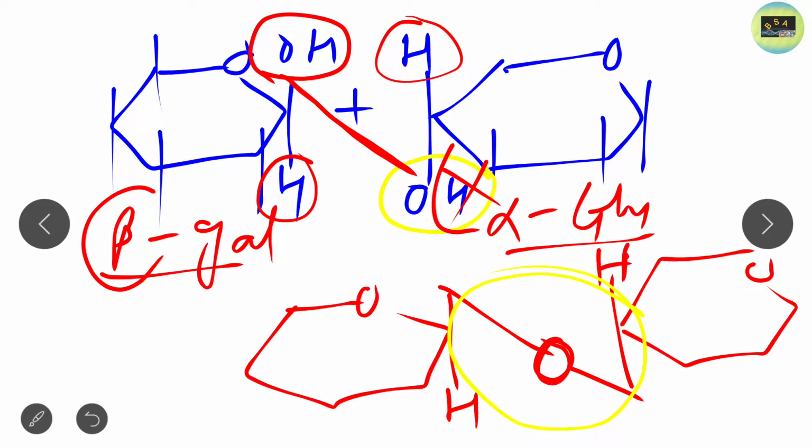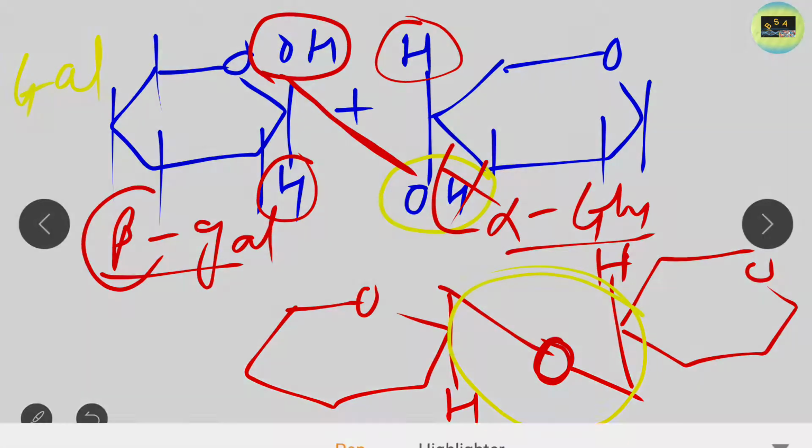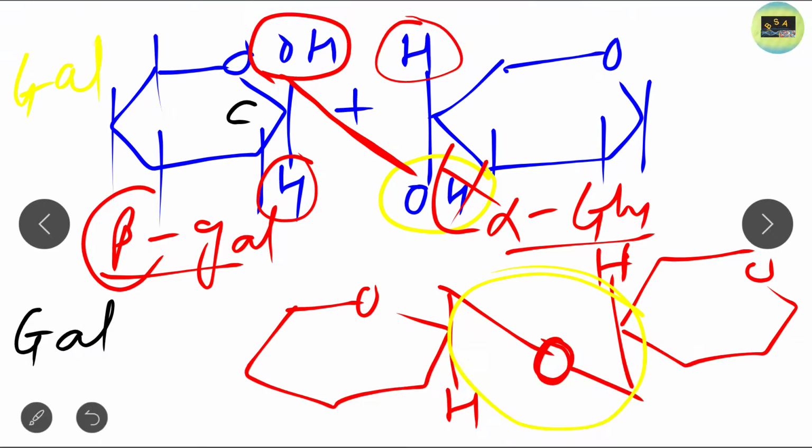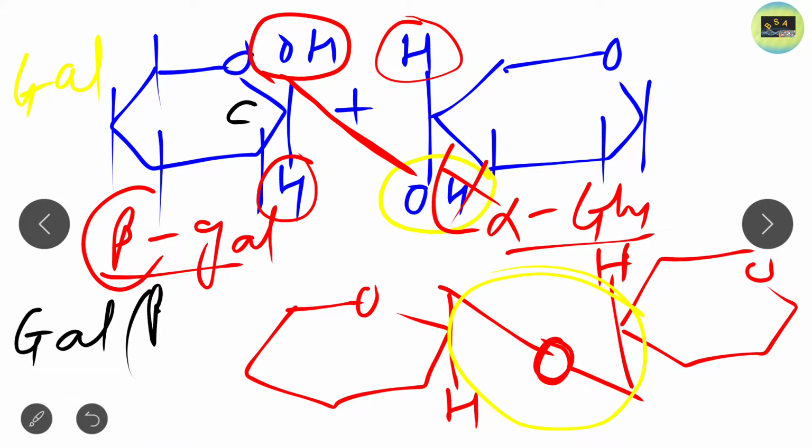So this is the structure, and what will be its naming? Its naming will be simple. First we have to look at the compound name. So the compound here is galactose. Just write down galactose. Now what is it? Beta carbon 1. So just write down beta carbon 1. And then it is carbon 4. From where is it taken? Carbon 4.